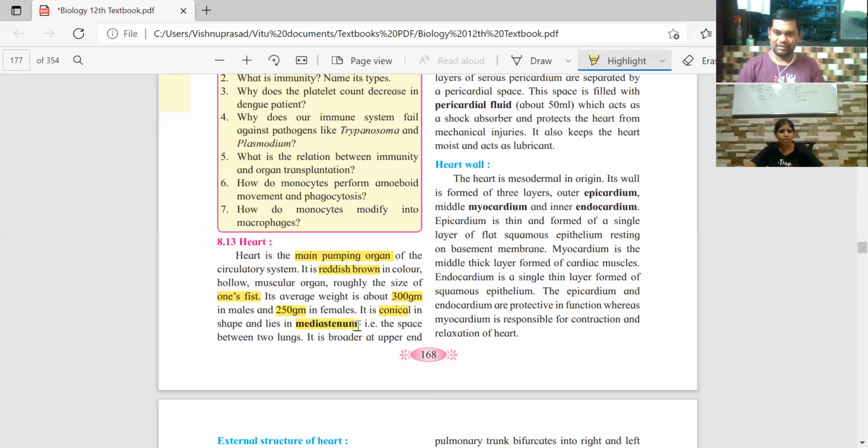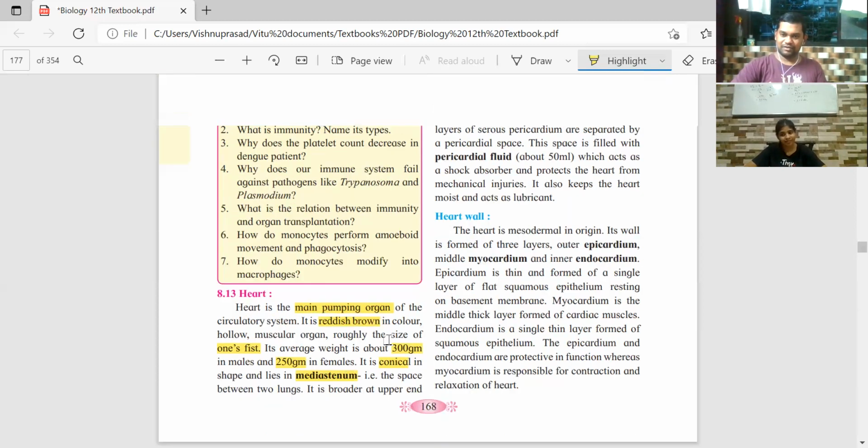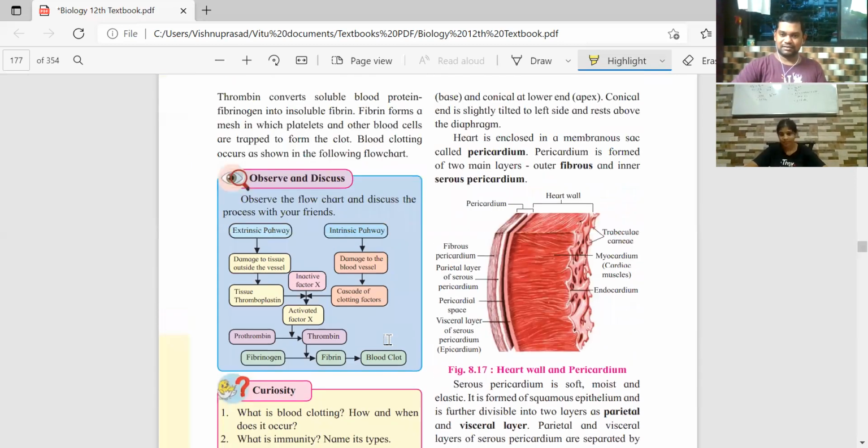So wait, you told it is in the center of the chest. Okay. So in the center of the chest means between the two lungs. Between the two lungs, there is an empty space over there, which is called the mediastinum, and the heart is present over there. It lies in that mediastinum, the empty space between the lungs.